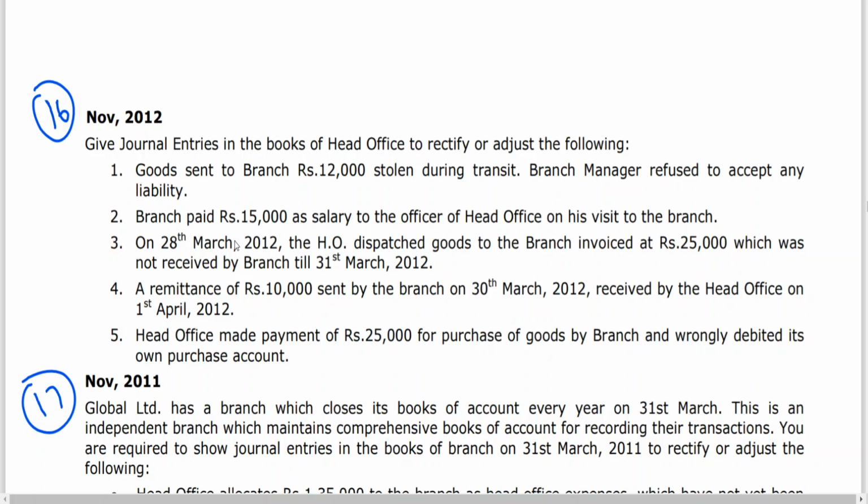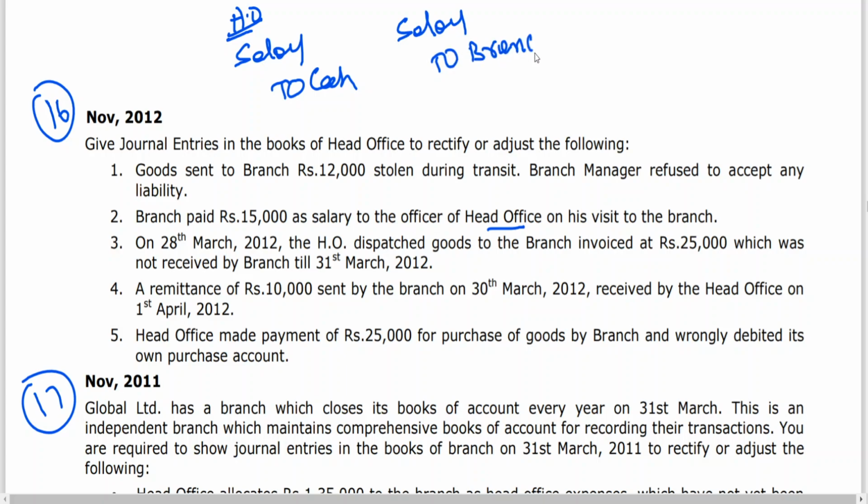salary to cash. But they have not paid cash. Who has paid? Branch has paid. See, simple words. If branch paid 15,000 salary to the officer of head office, in the books of head office, if head office pays salary, the entry is salary to cash. But here salary is being paid by branch. So the entry is salary account debit to branch account, because who is the giver? Branch is the giver. Clear to all of you?